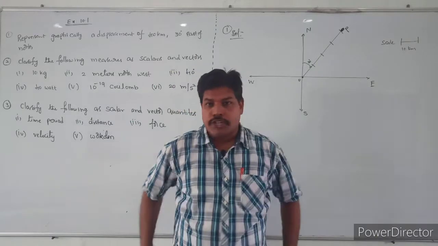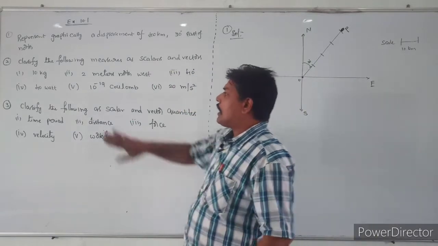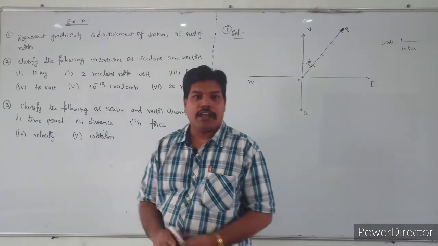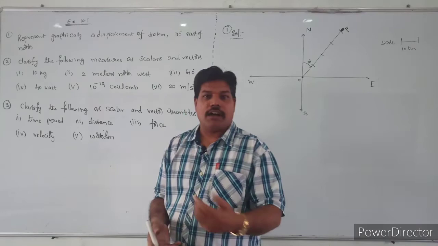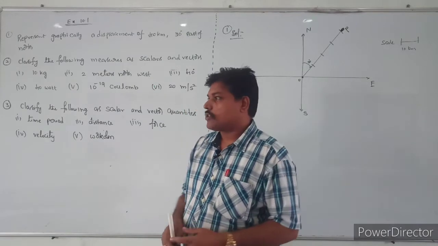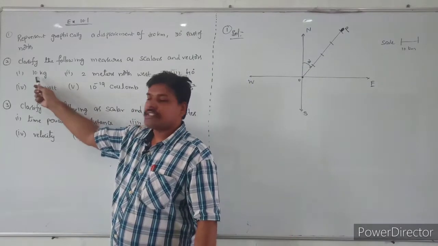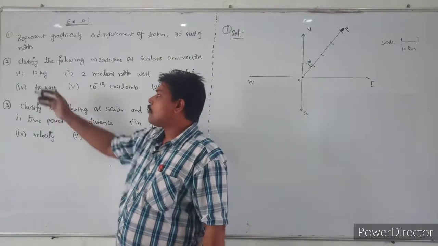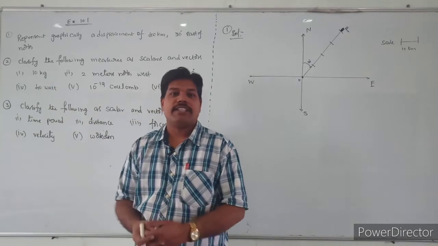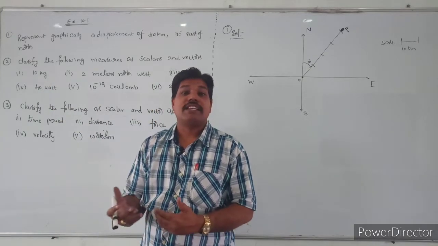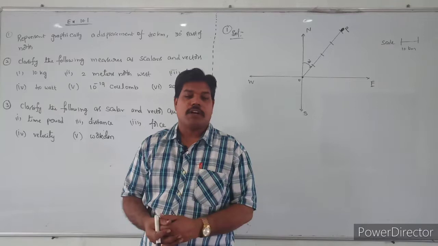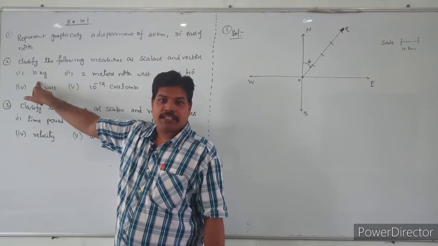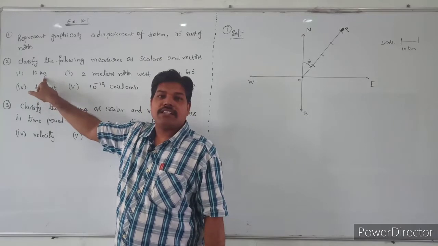See the next question: classify the following measures as scalars and vectors. I have already given some examples in the definition. The first one is 10 kgs. They are asking whether it is a vector or a scalar. First you have to identify that 10 kg is a mass, so it is a scalar. Why? Write down in your notes: it has only magnitude, so it is a scalar.